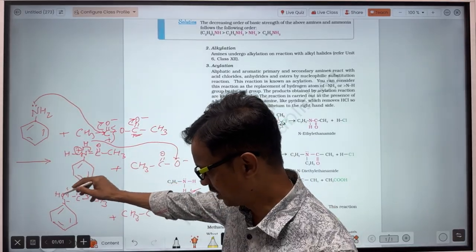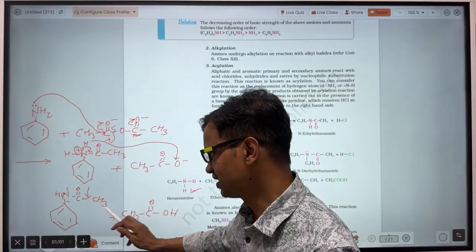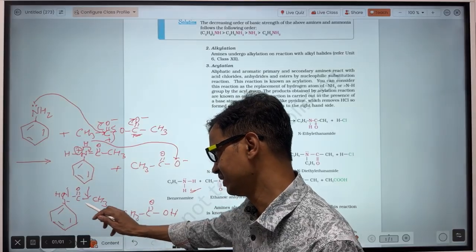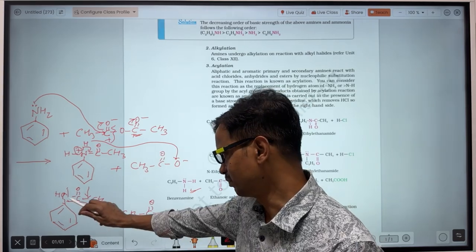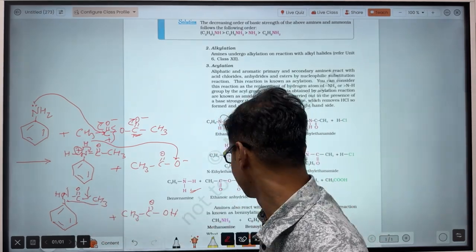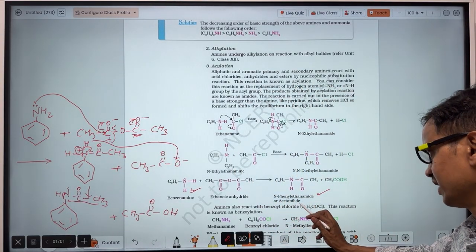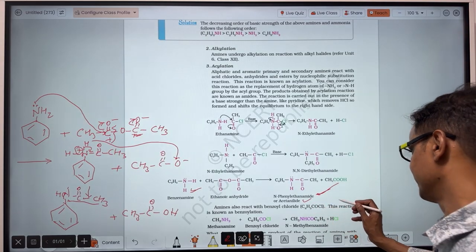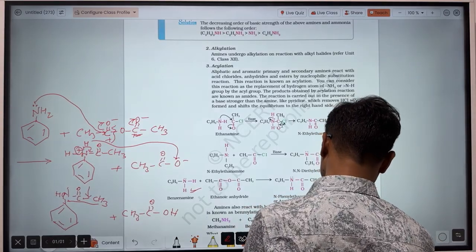And the whole of it is an amide. In this amide, there is C double bond O and nitrogen. Here nitrogen is bonded to the acyl carbon, so that's why this compound is an amide. There are two carbons in this amide, so it will be ethanamide. So the main name is ethanamide, and phenyl is attached to the nitrogen, so it will be written N-phenyl ethanamide. N-phenyl ethanamide is the IUPAC name, and acetanilide is the common name.